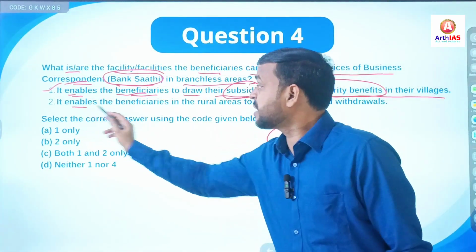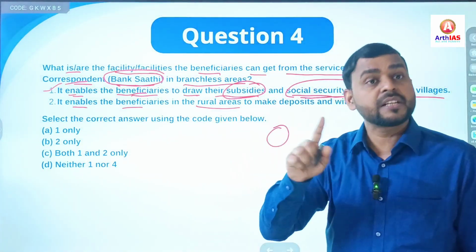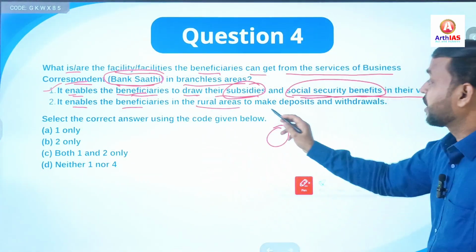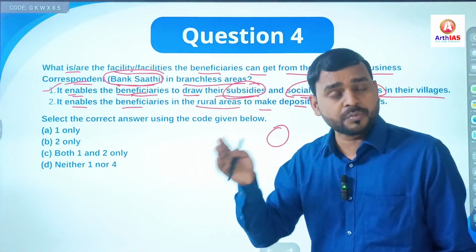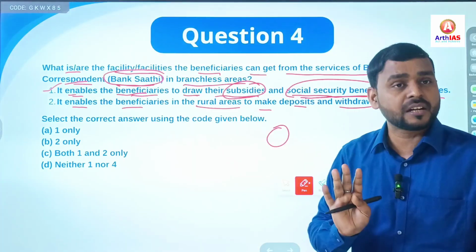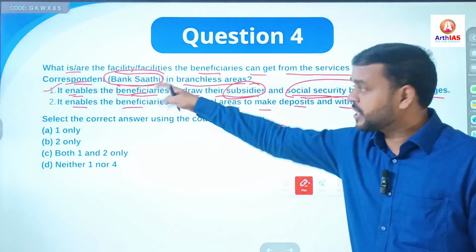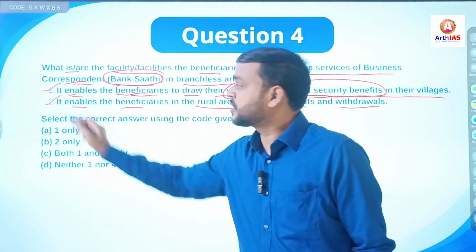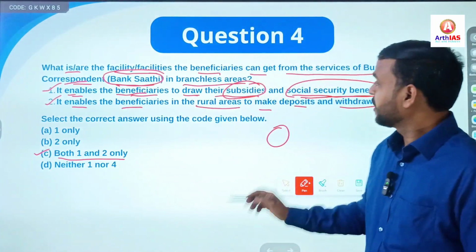Second statement, it enables the beneficiaries in rural areas, as I said, it is open in generally non-banking areas or rural areas, to make deposits and withdrawals. Obviously they can deposit and withdraw from their banking accounts using this facility. So this is also correct. So go for option C. Both are correct.